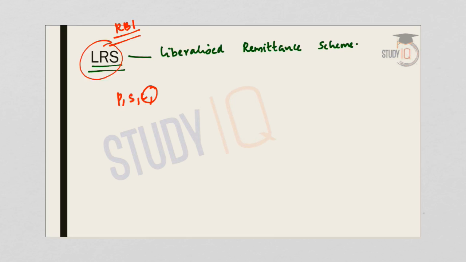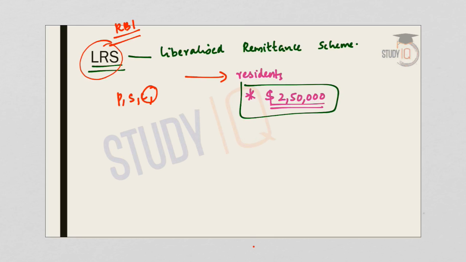Now regarding LRS or Liberalized Remittance Scheme, under the LRS, all the resident individuals can freely remit up to $250,000. This is very important for your UPSC preliminary examination. So the amount is also very important. Resident individuals can remit freely up to $250,000 overseas every financial year for a permissible set of current or capital account transactions.